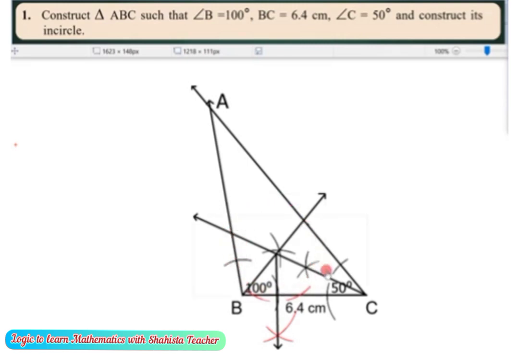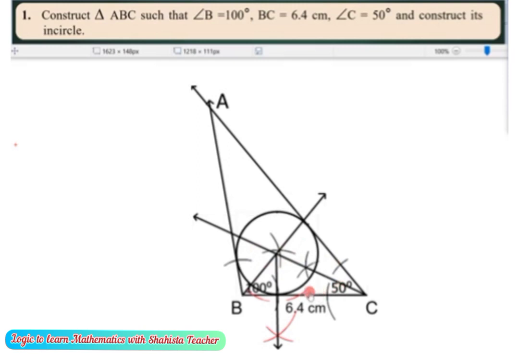Now we will make the incircle. See how easily our compass is moving. Yes, now the incircle is done. So simple and easy to understand. Now the incircle's center is O. We can give the center point the name O.